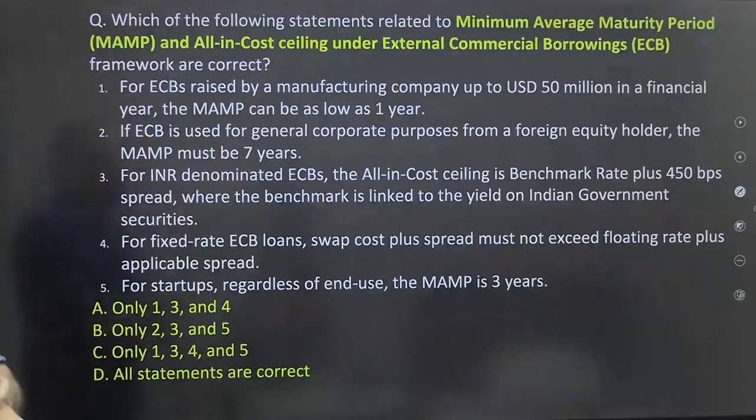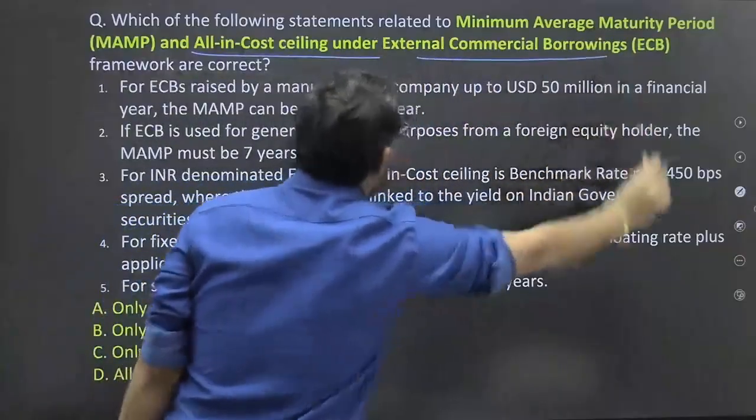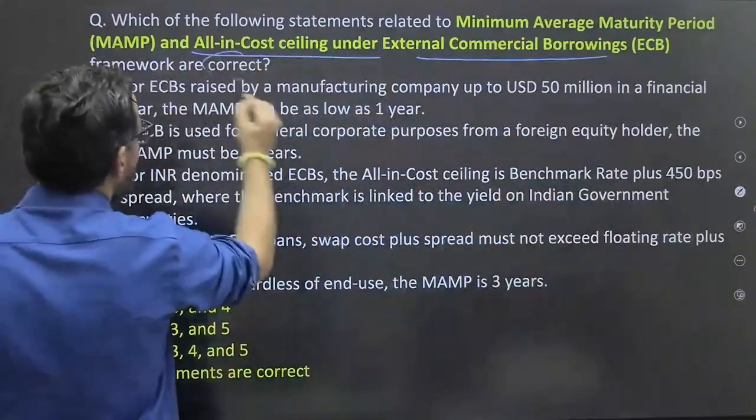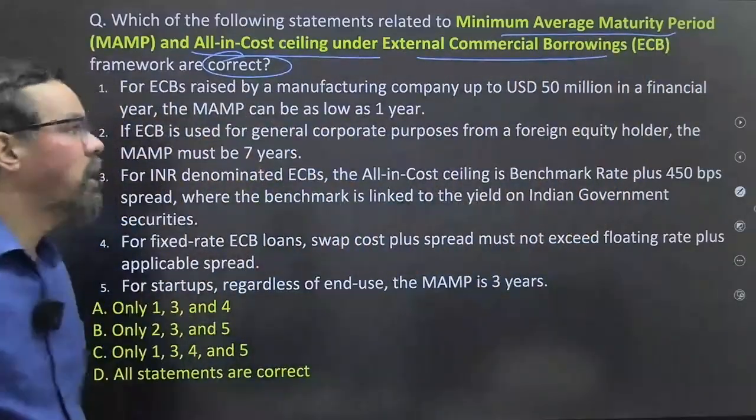Which of the following statements related to minimum average maturity period and all-in cost ceiling under external commercial borrowings are correct? So two things: minimum average maturity period and all-in cost.